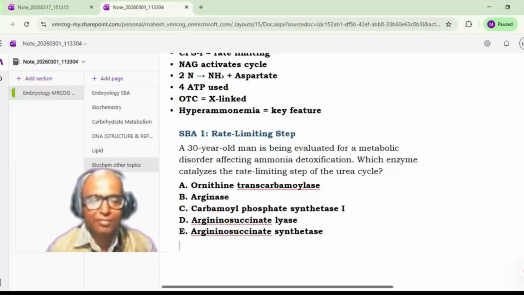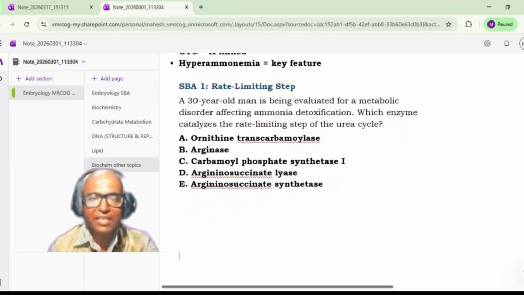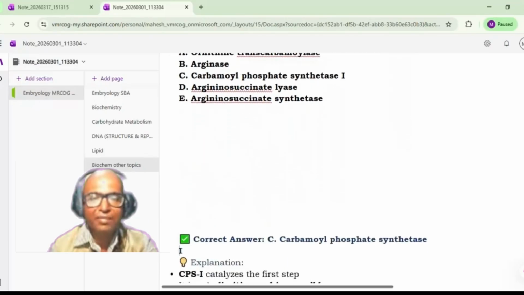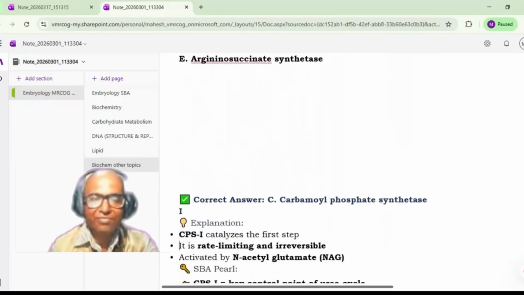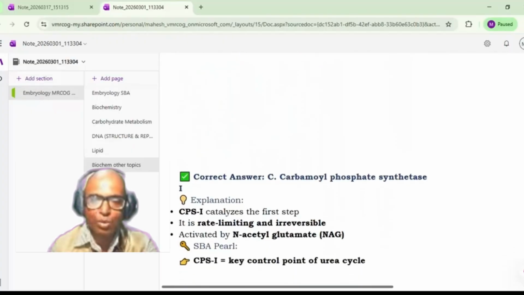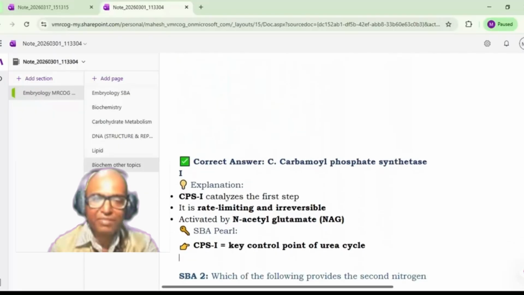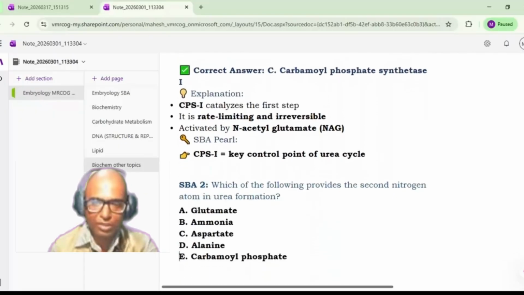Sir, option C, CPS1. Correct. CPS1 is the rate limiting enzyme. So CPS1 catalyzes the first step. It is the rate limiting and irreversible step, activated by N-acetyl glutamate, NAG. So CPS1 is the key control point for the urea cycle.